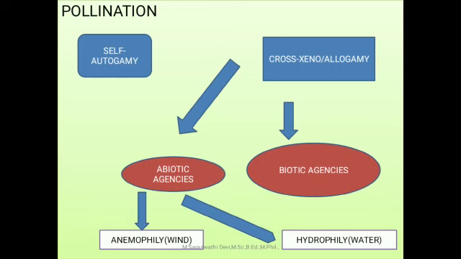Here the flowchart explains pollination. Pollination is classified into autogamy and allogamy. Allogamy is again carried out by two agencies, abiotic agency and biotic agency. Abiotic agency is again classified into anemophily, by wind, and hydrophily, by water.